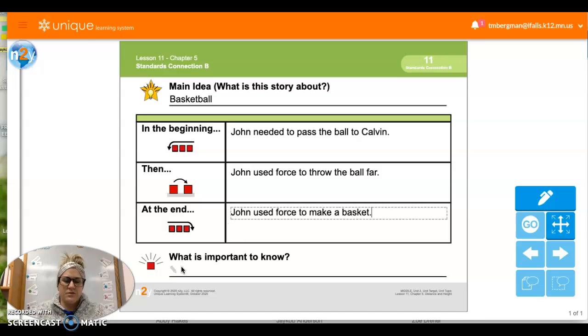So what is important to know about this chapter? More force equals farther distance, right? Because the distance can be far away or close together. So the more force that they used on that basketball, the farther the distance they went, okay?